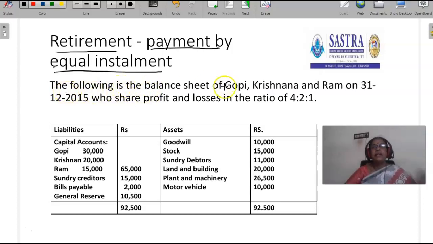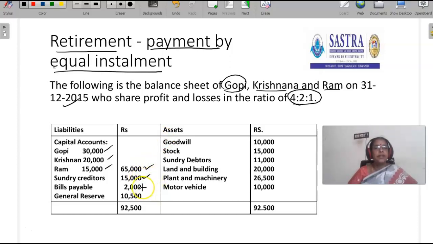The following is the balance sheet of Gopi, Krishna and Ram on 31st December 2015, who share profit and losses in the ratio of 4:2:1. There are three partners, Gopi, Krishna and Ram. They are sharing profit and losses in the ratio of 4:2:1. Capital account: Gopi 30,000, Krishna 20,000, Ram 15,000. So the total capital of the firm is 65,000.